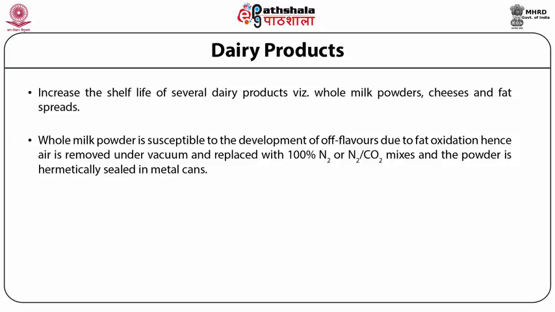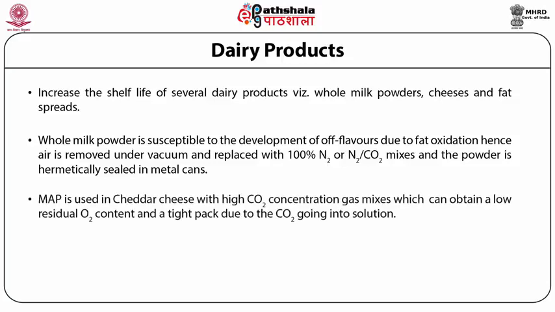Cheddar cheese is traditionally vacuum packed. Increasingly, MAP is being used with high carbon dioxide concentration gas mixes. This has the advantage of obtaining a low residual oxygen content and a tight pack due to the carbon dioxide going into solution. It is important to balance this process using the correct nitrogen level in the gas mix so as to avoid excessive pressure being put on the pack seal.